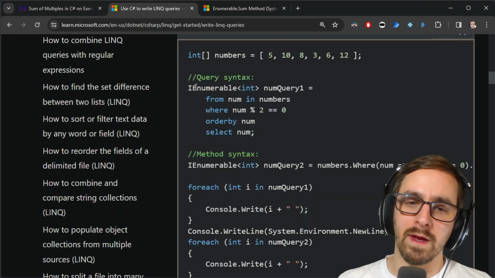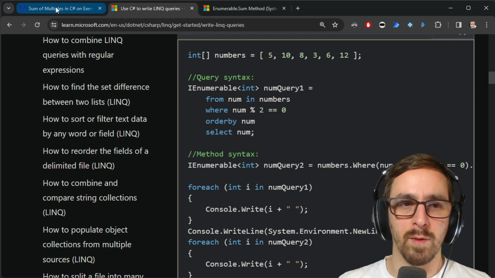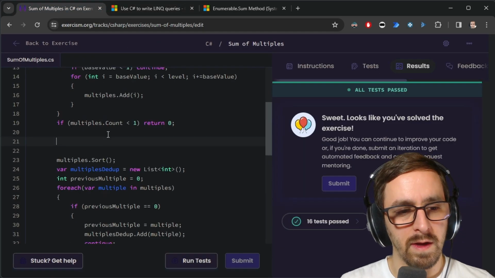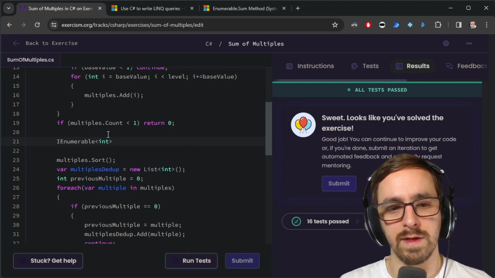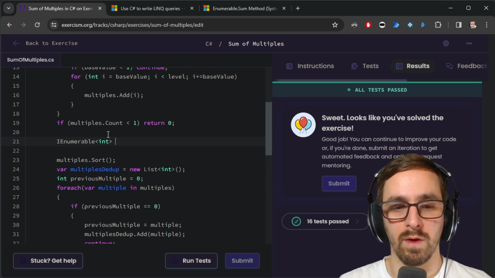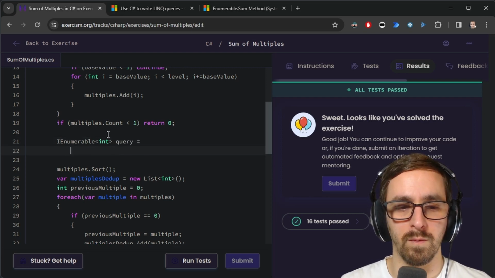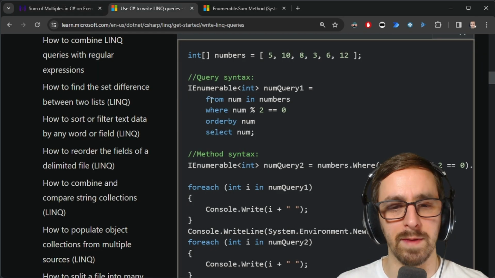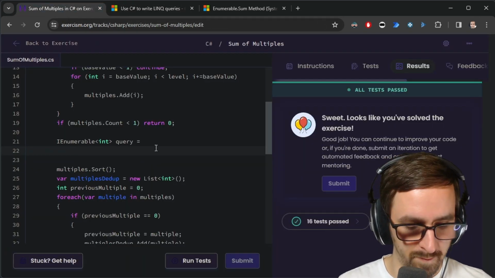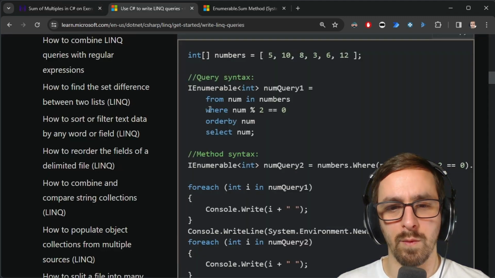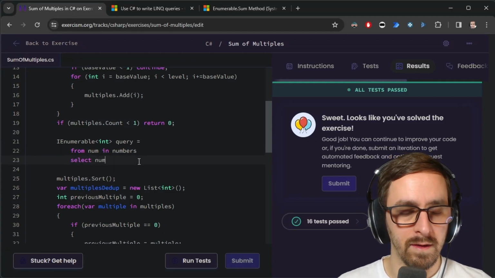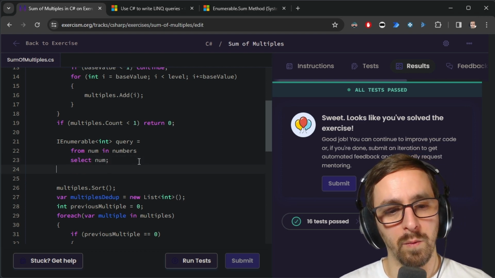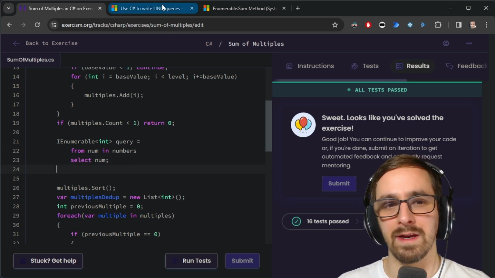Yeah, so I'm thinking it would be like this, IEnumerable int, and this is a query that you write here. So we'll just call it query for now, equals, and usually people go to the next line. This is easy because this actually is the same thing. I'm going to go from num in numbers, but I don't need a where. I don't need an order by. I can just do select num at the end. And then whenever I do add in the, I need to figure that out.